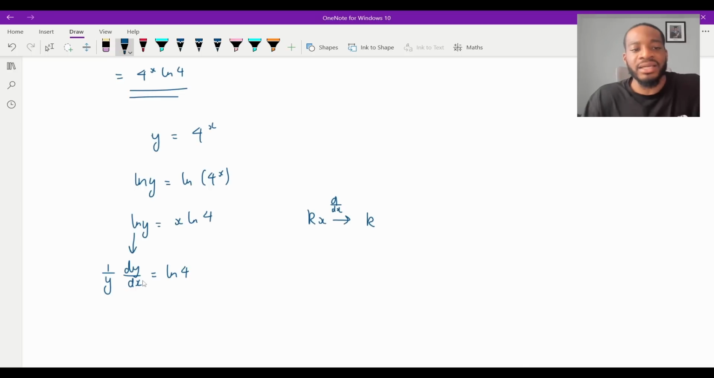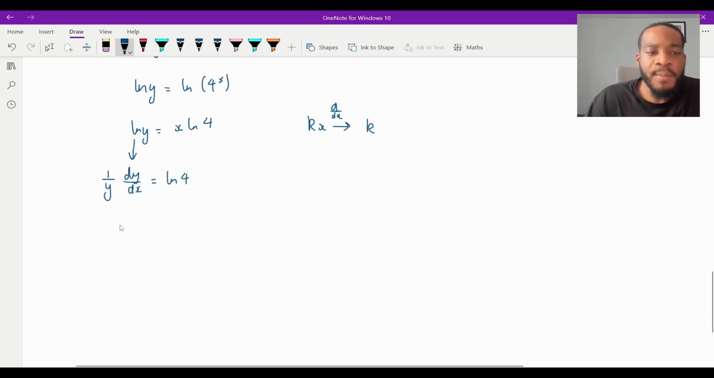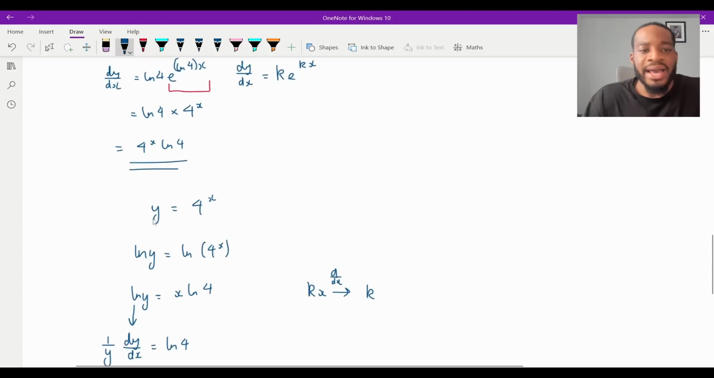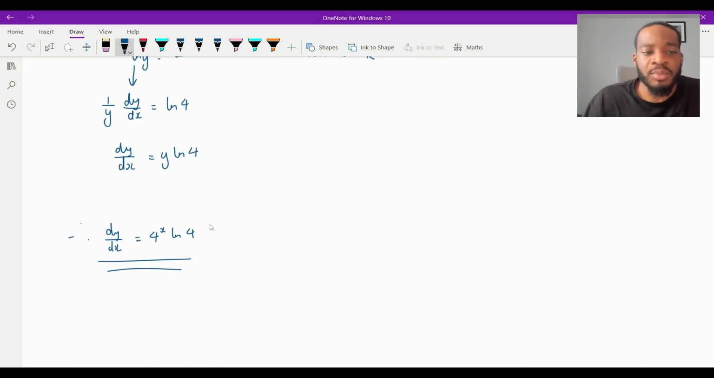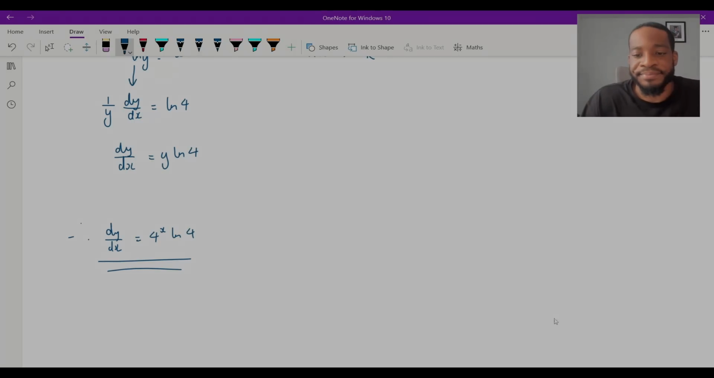And then now for dy/dx, algebraically, we will just multiply by y. So dy over dx is going to equal y ln 4. But remember, y is equal to 4 to the x, isn't it? So therefore, you get dy over dx is equal to 4 to the x ln 4. So this is the way you would do it by taking logs of both sides. But I wanted to do it that way because it's my exam and I can do that. But yeah, that is part A finished.